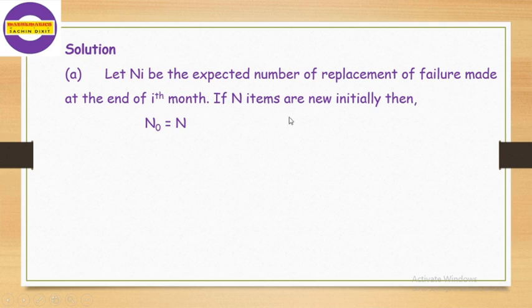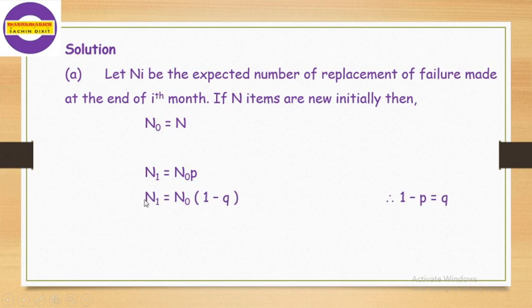If N atoms are initially new, then n0 is equal to N. At the start there are N atoms. Now n1 is n0 into p. p is the probability of surviving, and p means 1 minus q. 1 minus p is equal to q, meaning 1 minus q is equal to p.